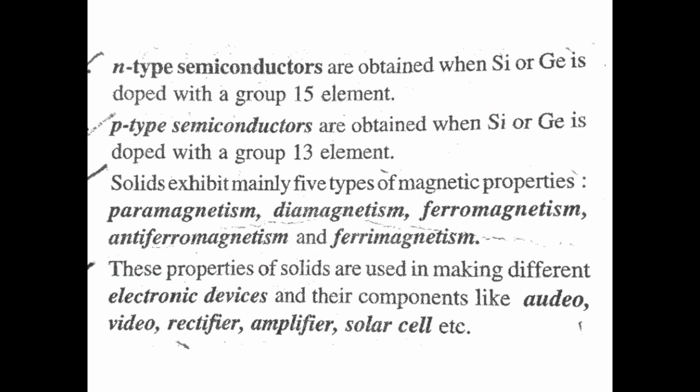What are n-type semiconductors? In n-type semiconductors, silicon or germanium, the doping is with a group 15 element. We have to dope a group 14 element with a group 15 element, and we get an n-type semiconductor.